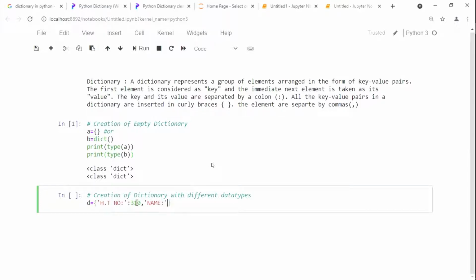What's your name? Sujit, sir. Now see here, I'll write the name Sujit. That is for a name. And then the third one, see here, I forgot here, it is a colon. Colon. See here, name Sujit.